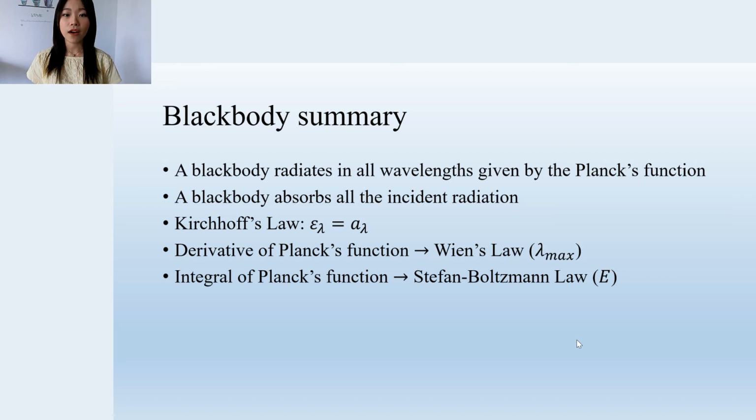From the Planck's function, we can derive two more laws. The first one is by taking the derivative of the Planck's function and setting it equal to 0 to find the maximum wavelength. That is Wien's law. The second is to take the integral of the Planck's function to find the total energy emitted by a black body. And this is the Stefan-Boltzmann law.